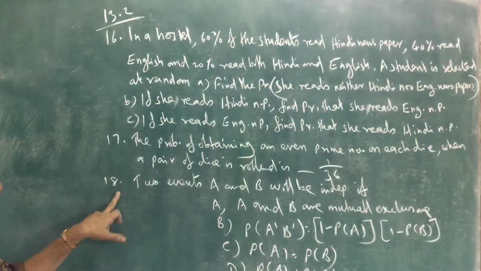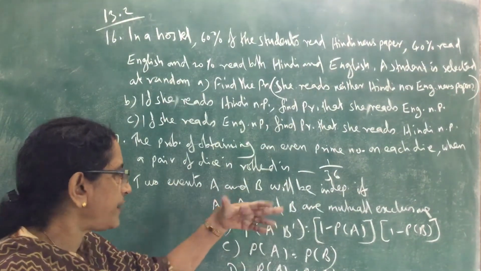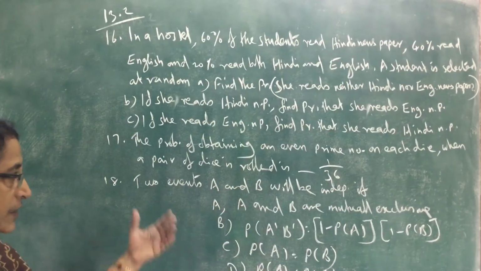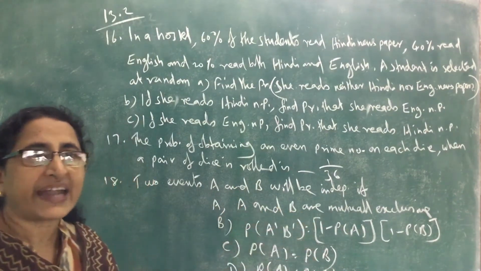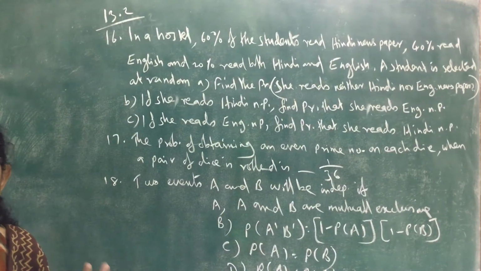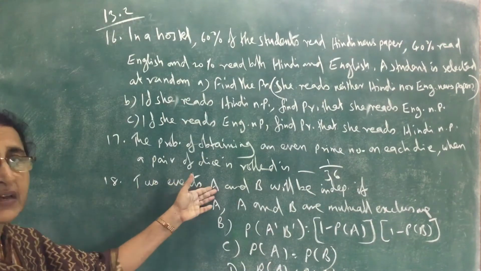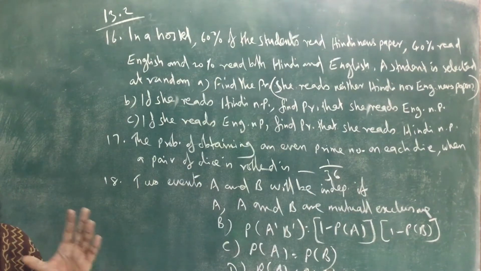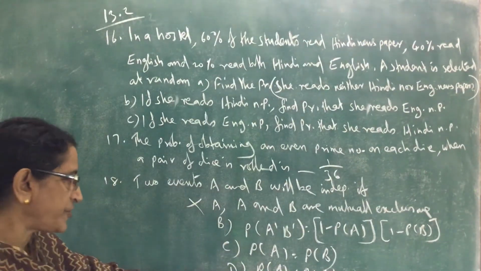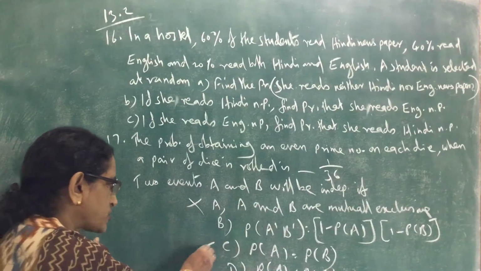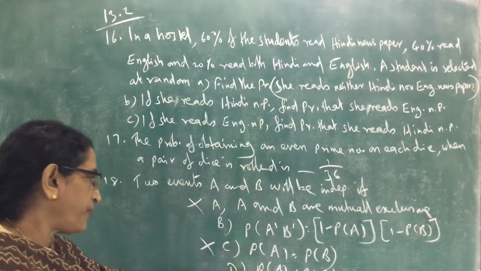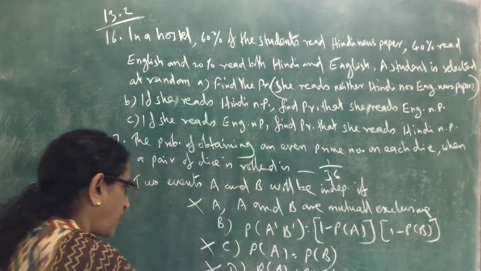Now the 18th one. Two events A and B will be independent, in which case do you say A and B are independent? Can you say if A and B are mutually exclusive, that they are independent? Mutually exclusive means A intersection B is the null set, probability of A intersection B is 0. But in the case of independent events, probability of A intersection B equals P of A into P of B. They are entirely different. So not this one. Now, probability of A equal to probability of B: even if the probabilities are equal, we cannot say that they are independent events. If P of A plus P of B equals 1, then also we cannot say that they are independent events.